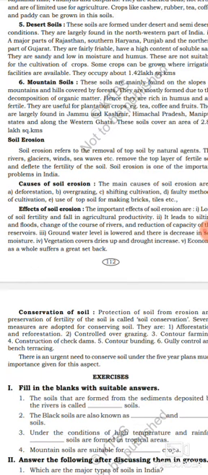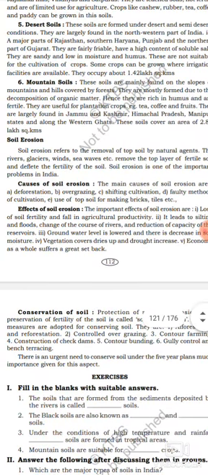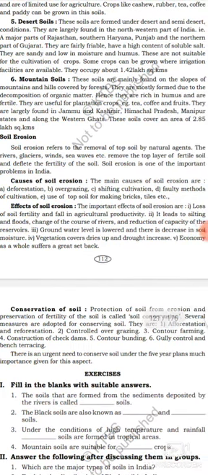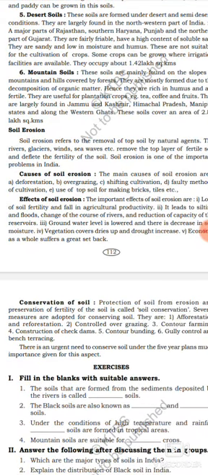They are useful for plantation crops, for example tea, coffee and fruits. They are largely found in Jammu and Kashmir, Himachal Pradesh, Manipur states and along the Western Ghats. The soils cover an area of 2.85 lakh square kilometers.